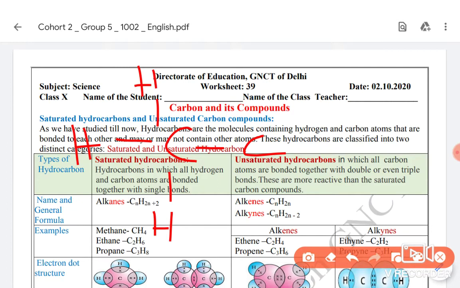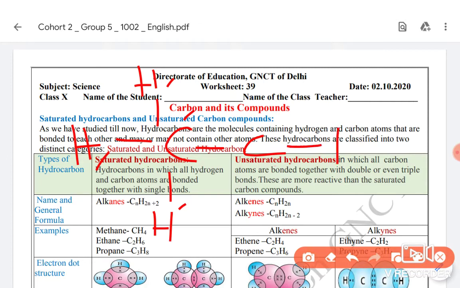This carbon atom has shared one electron with another carbon atom and 3 electrons are left. So one electron is shared with hydrogen, one with another hydrogen, one with another hydrogen. So all 4 bonds are complete.